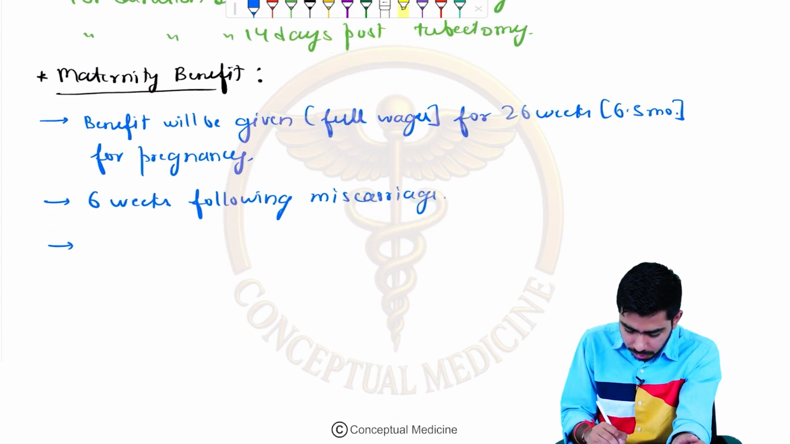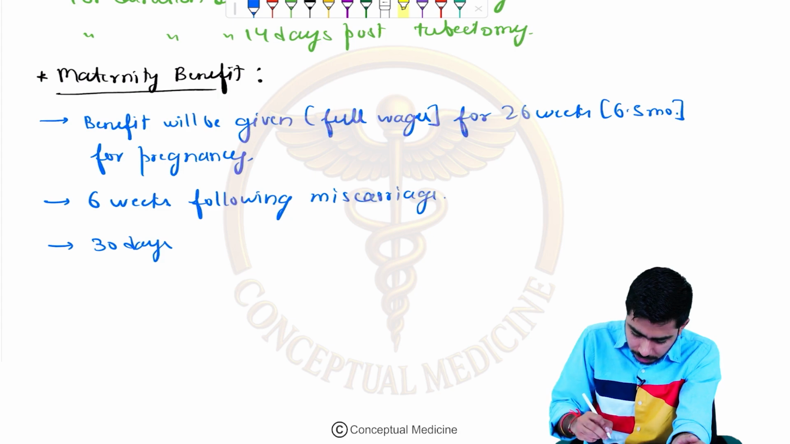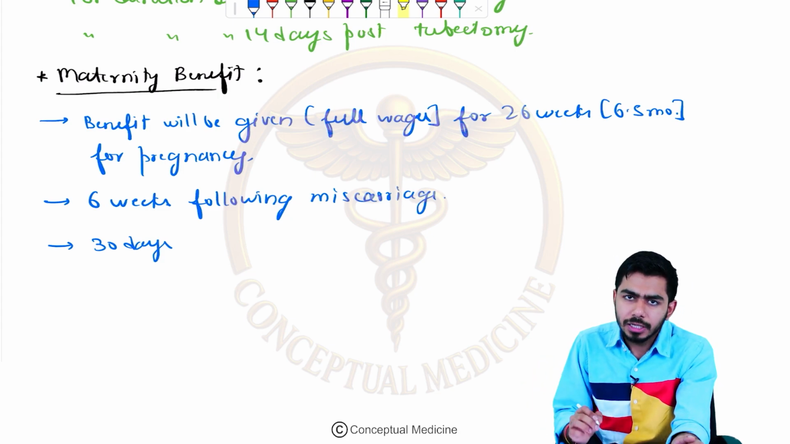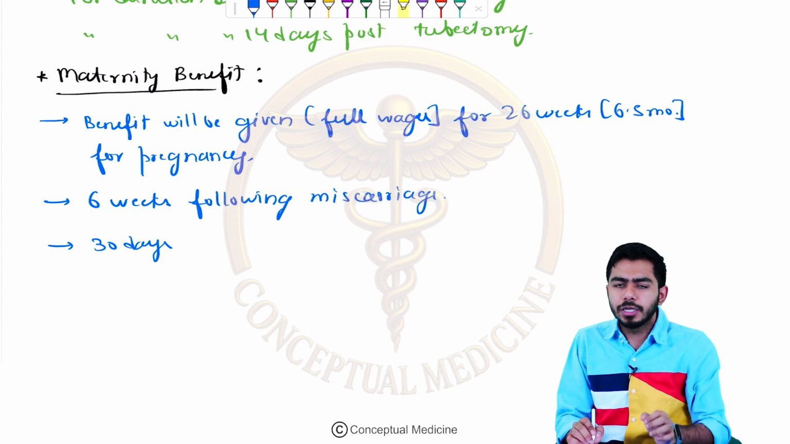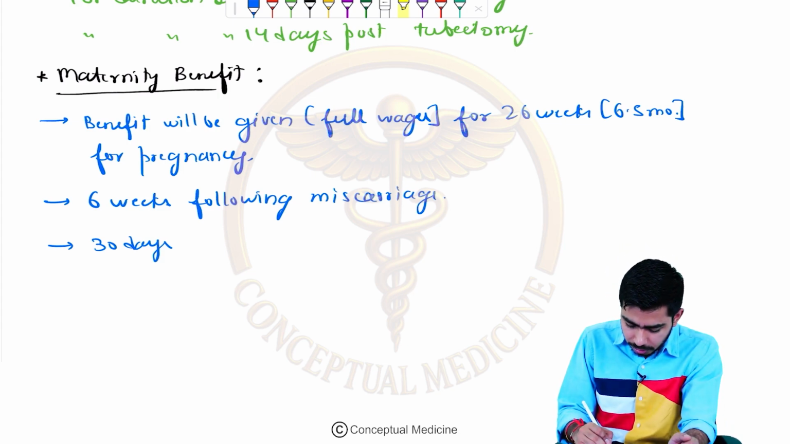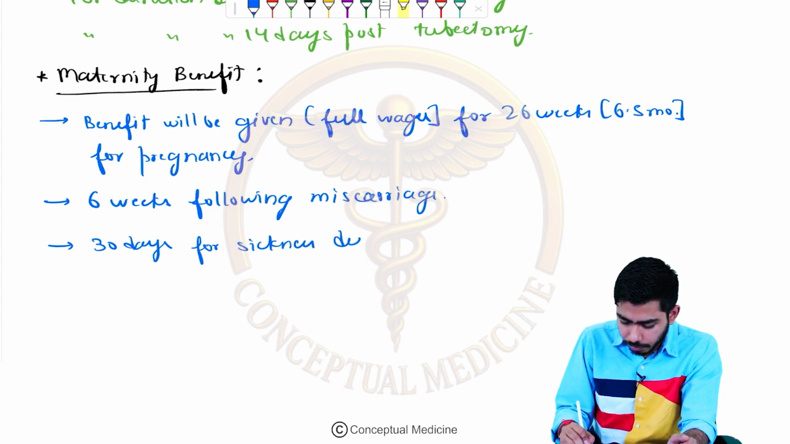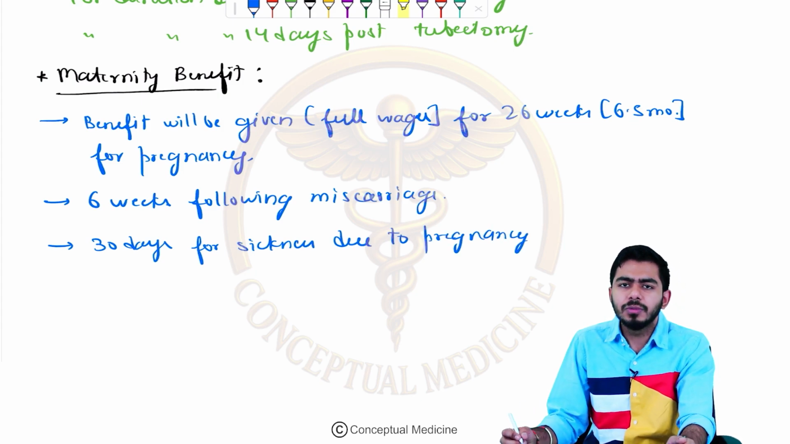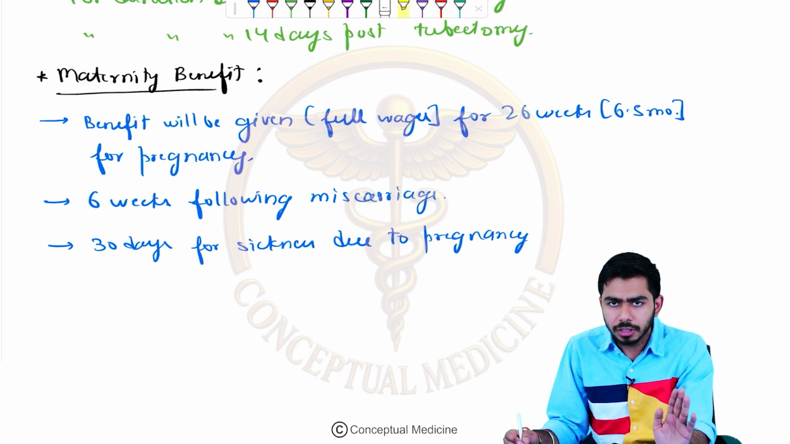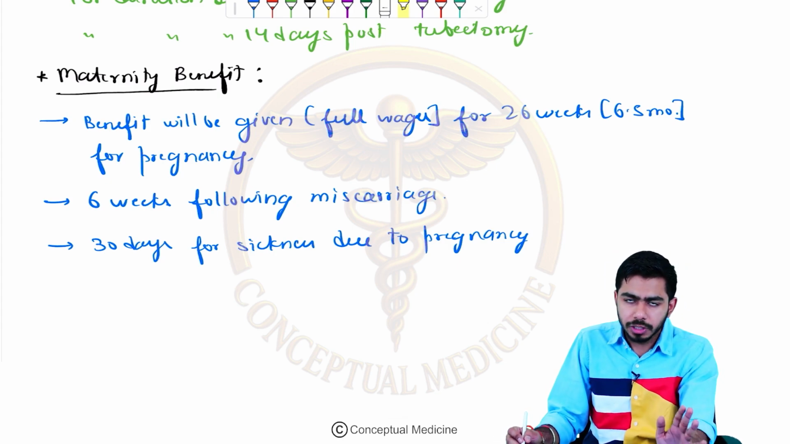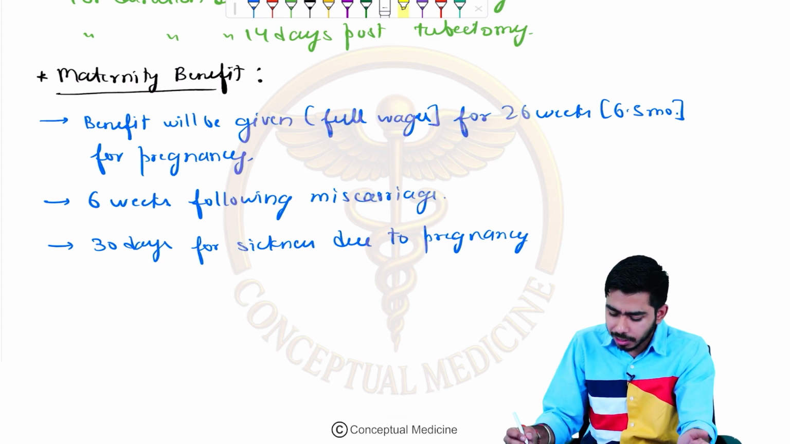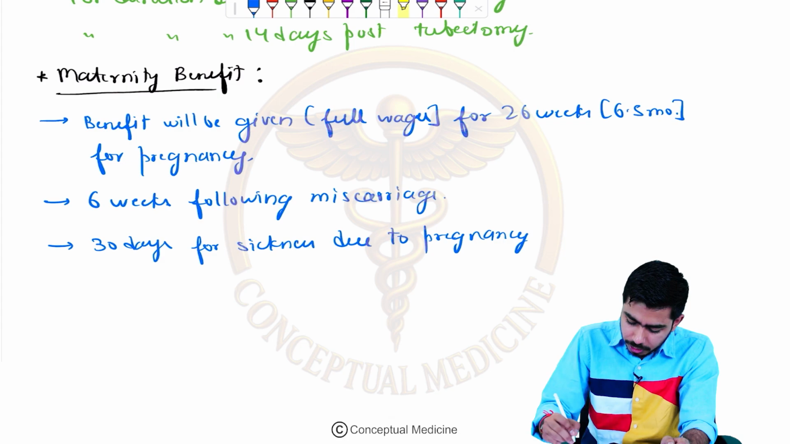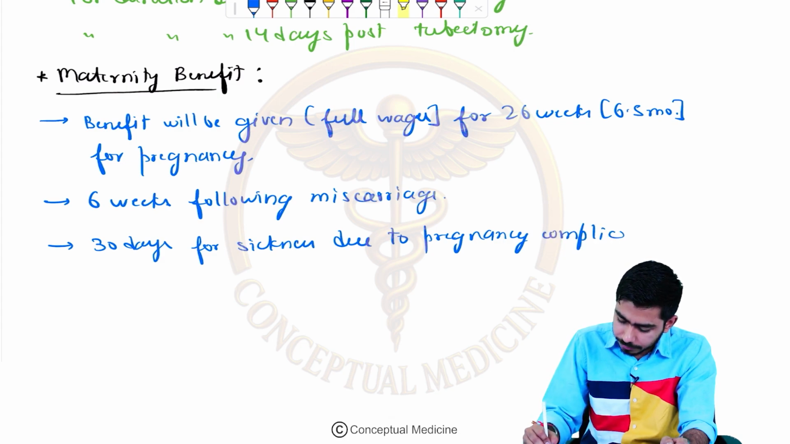And the third thing over here is 30 days for sickness arising due to some pregnancy complication. Let's say there was some pregnancy complication, so 30 days after that. So 30 days for sickness due to pregnancy complications. There are so many complications over there. So due to any complication, if the female is not well, she will be getting the 30 days; she is eligible, she is liable for 30 days paid maternity leave, obviously. Okay, so due to the complications of pregnancy, like that.